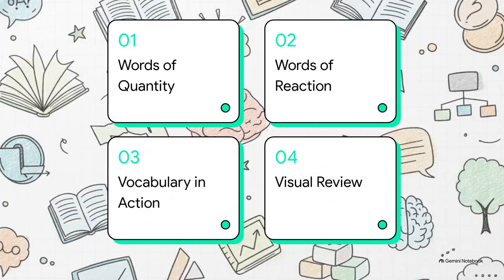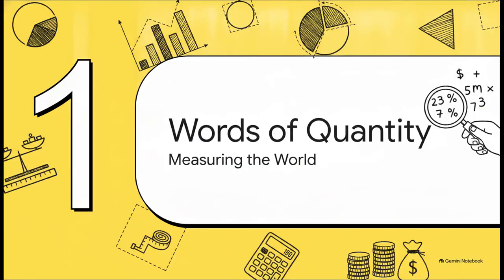Here is our game plan for Lesson 19. We'll start with words of quantity, move into words of reaction, see this vocabulary in action, and then wrap the whole thing up with a visual review. Section 1. Words of quantity.